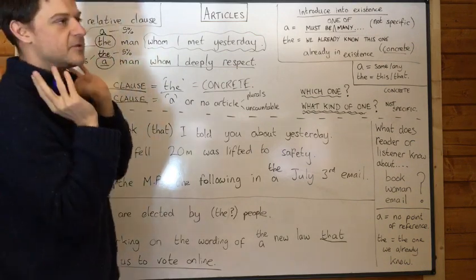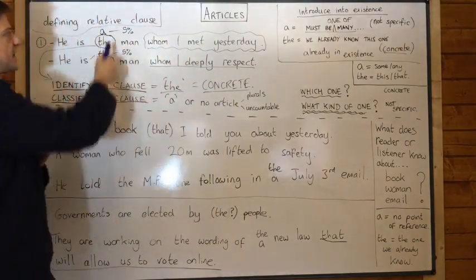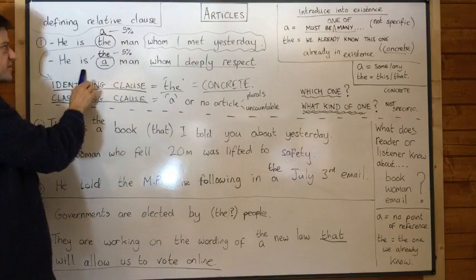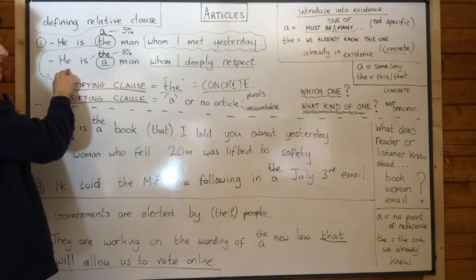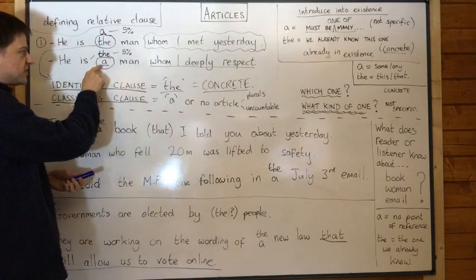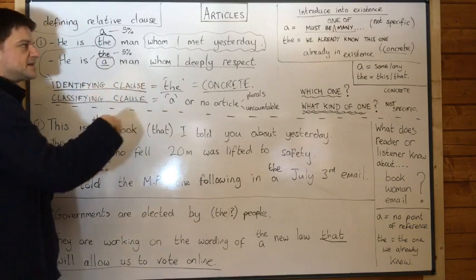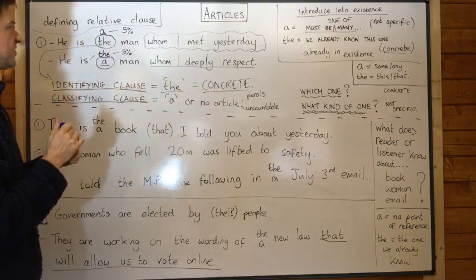I think most of the time you are identifying him when you say this sentence, but it could be a classifying one. Coming on to the second one, he is a man whom I deeply respect, and let's say we're talking about my brother and the listener knows who it is. We'd still say he is a man whom I deeply respect, because we're talking about what kind of brother is he, what kind of guy is he.